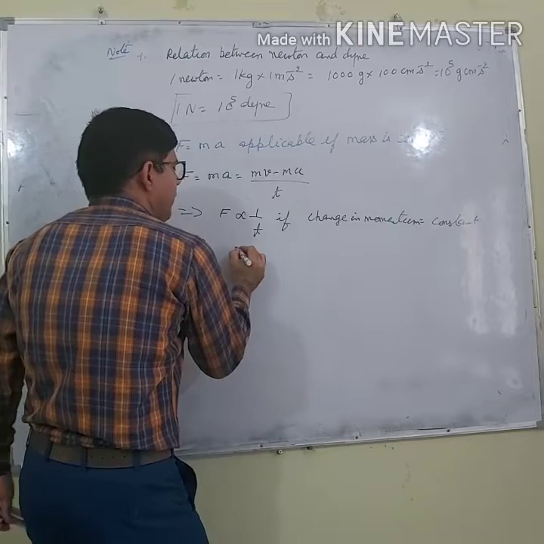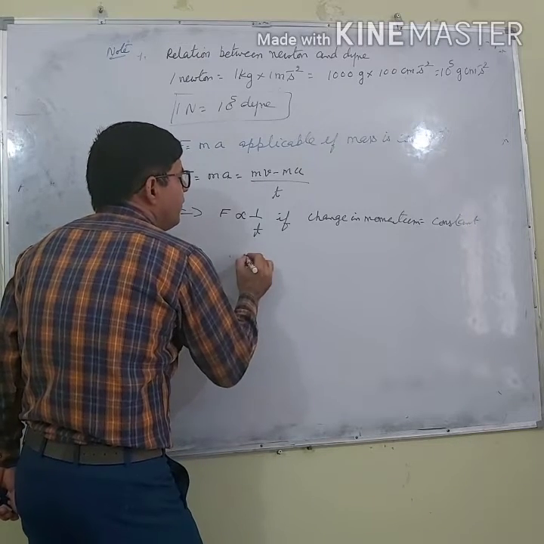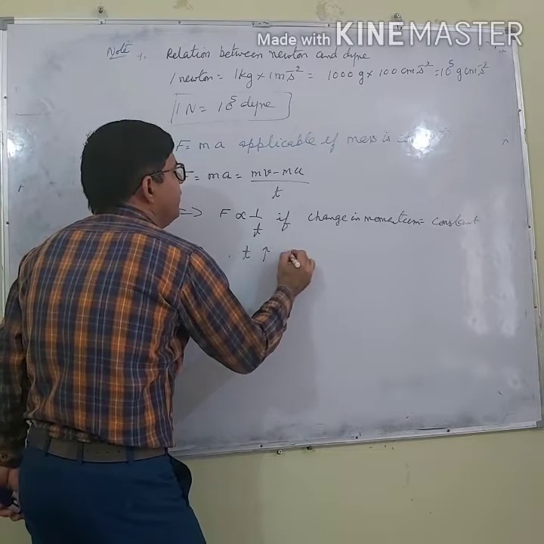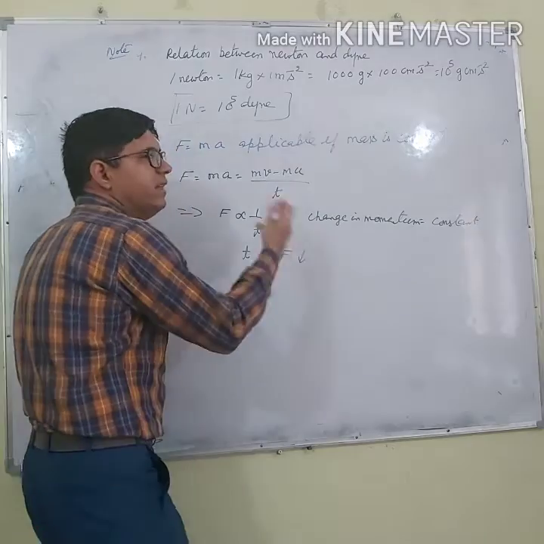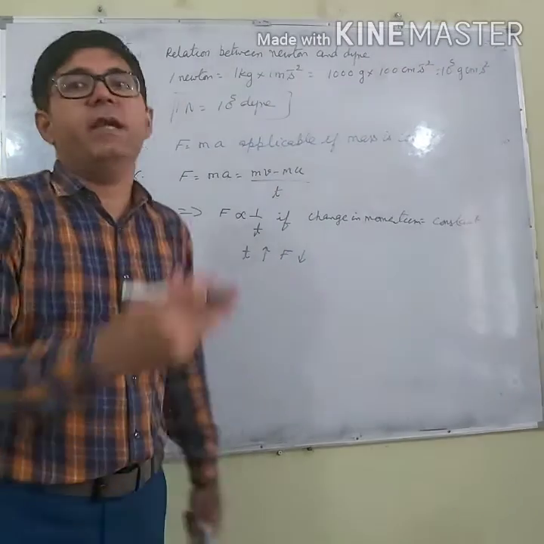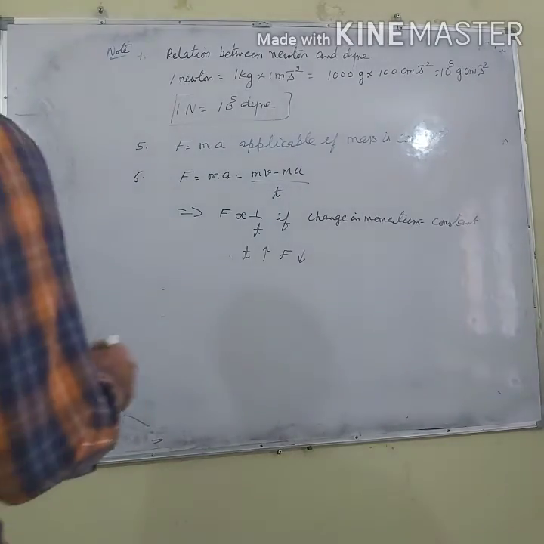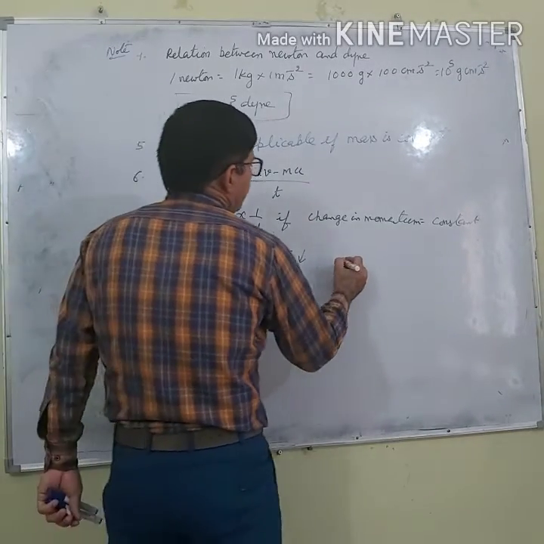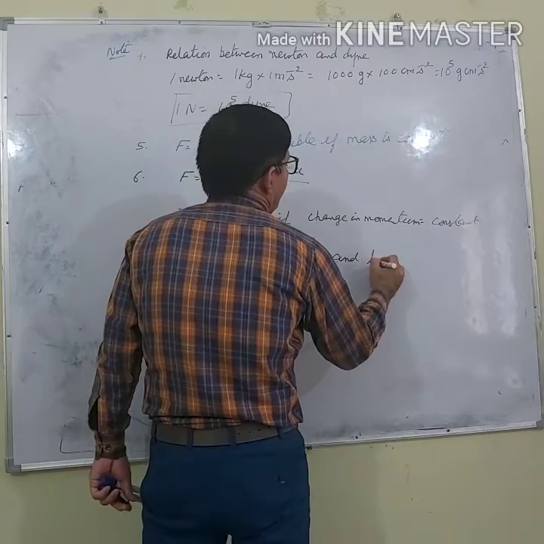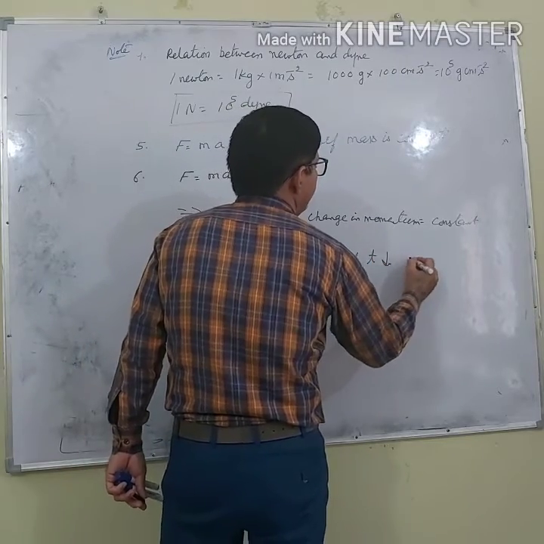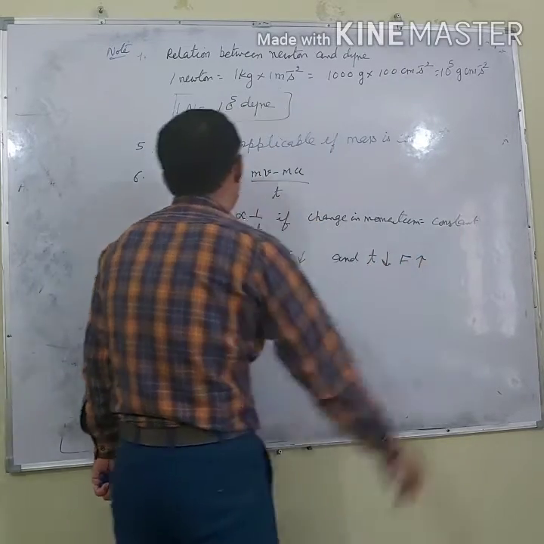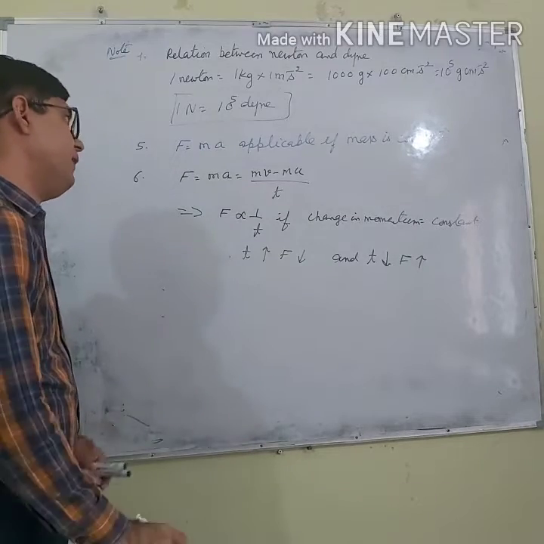What does it mean? It means if time increases, F decreases. I will explain to you in which cases, I will give you real life examples. And if time decreases, F increases. Right?